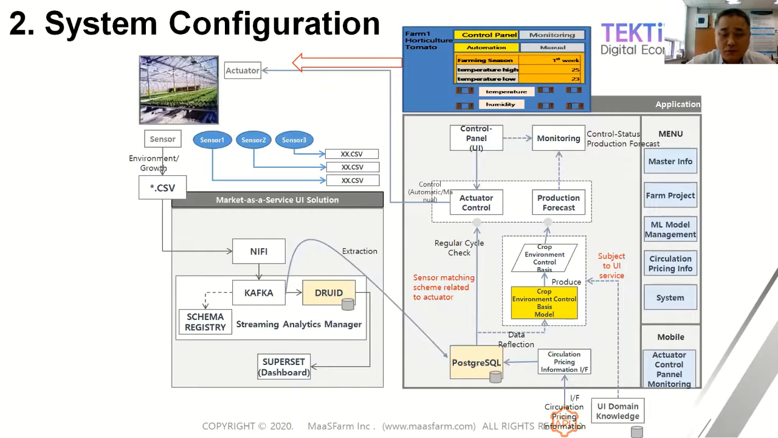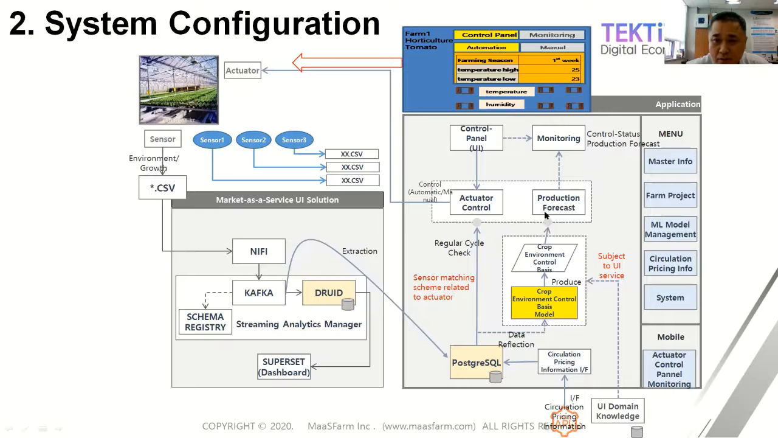And this is a more detailed configuration of the cultivation logic. The left side is our database, and the right side is our cultivation logic. We are now using PostgreSQL. In this PostgreSQL, environment data will be fed back into here. But anyway, using domain knowledge, we made a crop environment control basis model.